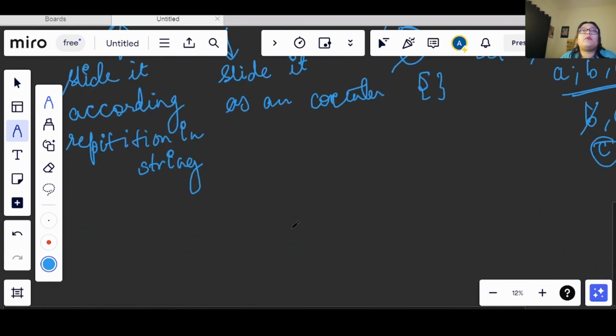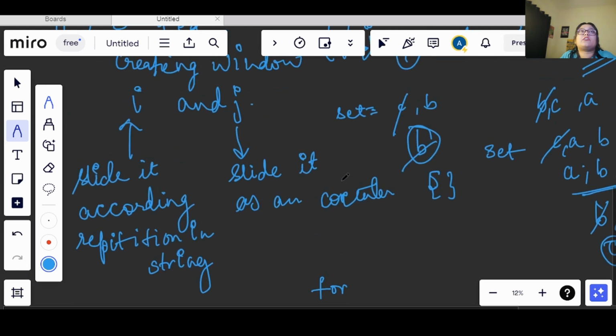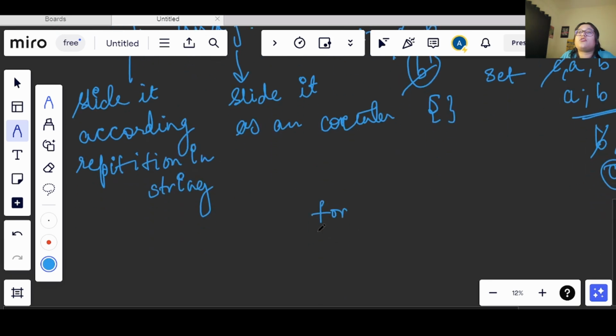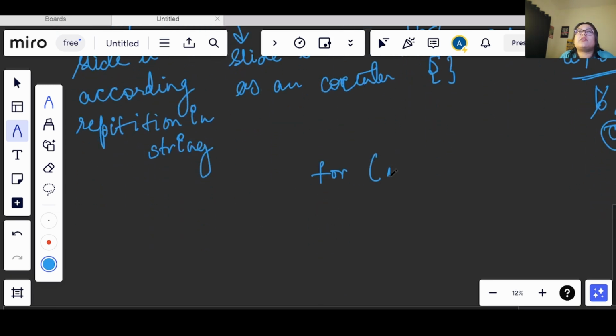What basically we were doing is, we had two pointers, right? Both were starting from 0 only, and one was sliding as a counter. So for that, let's use j from 0 to less than n, and we will have an i also. It will also start from 0 only. Now, let's say this is S.